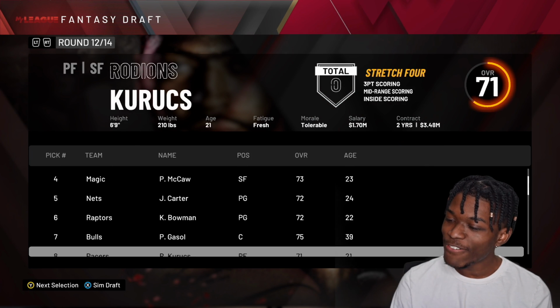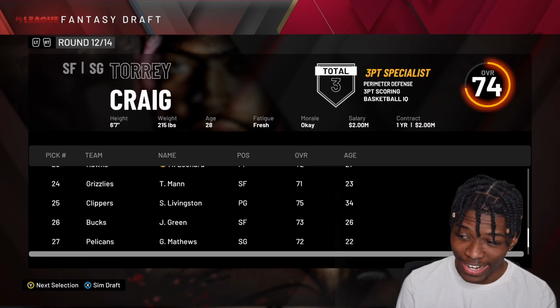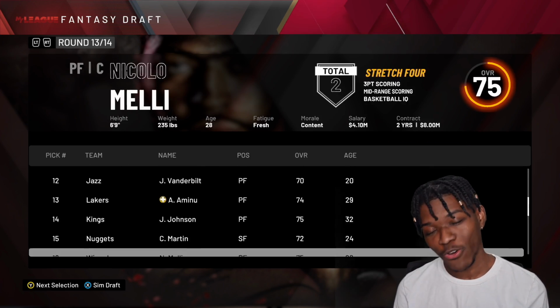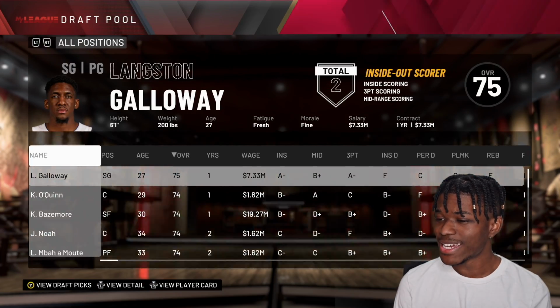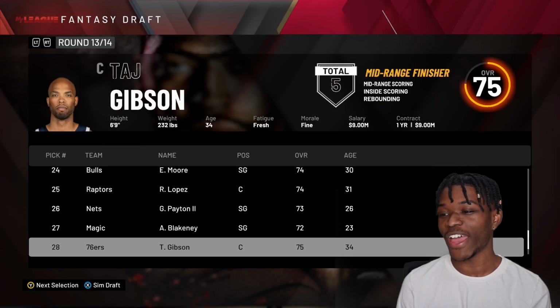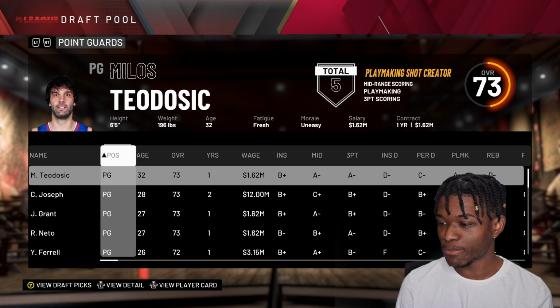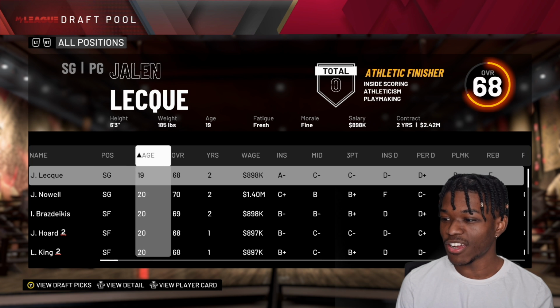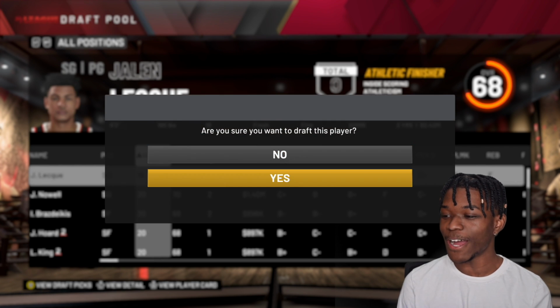Andre Roberson, I didn't even know injuries were on in this, but I guess it is. We're gonna pick him up, make him a small forward. You know, his overall goes up to like an 80. And when I said I'm going through this fast, you can see I'm really going through this fast. JaMychal Green, and this is our last pick. Let's make it a young dude with maybe, yep, let's do it.